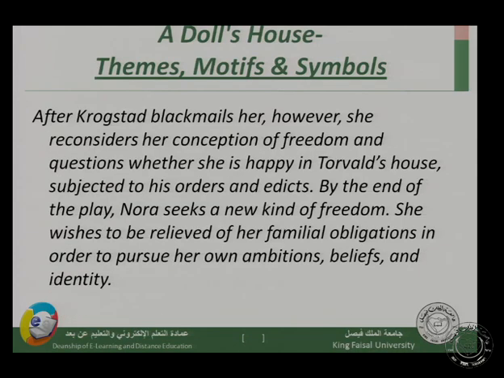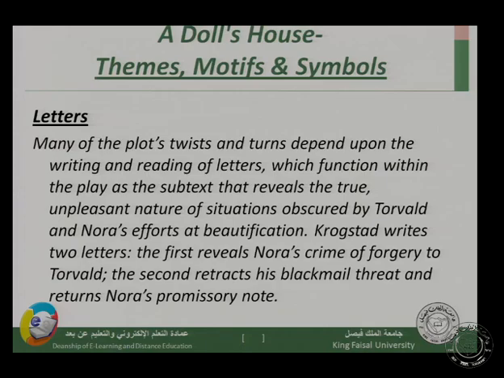After Krogstad blackmails her, however, she reconsiders her conception of freedom and questions whether she is happy in Torvald's house, subjected to his orders and edicts. By the end of the play, Nora seeks a new kind of freedom. She wishes to be relieved of her familial obligations in order to pursue her own ambitions, beliefs, and identity.